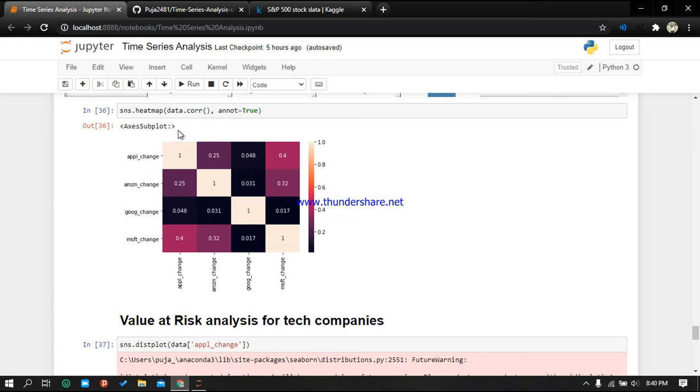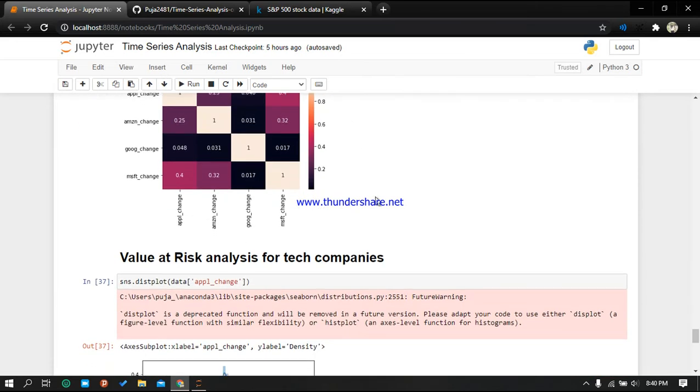Using the heat map we can see that there is very little relationship between Google and Amazon, but Microsoft and Apple have a good relation, almost 0.4. So you can say that if there is a change in Microsoft, then there will be a change in Apple, because they are correlated to each other. Similarly there is also a good relation between Amazon and Microsoft, you can see from here.